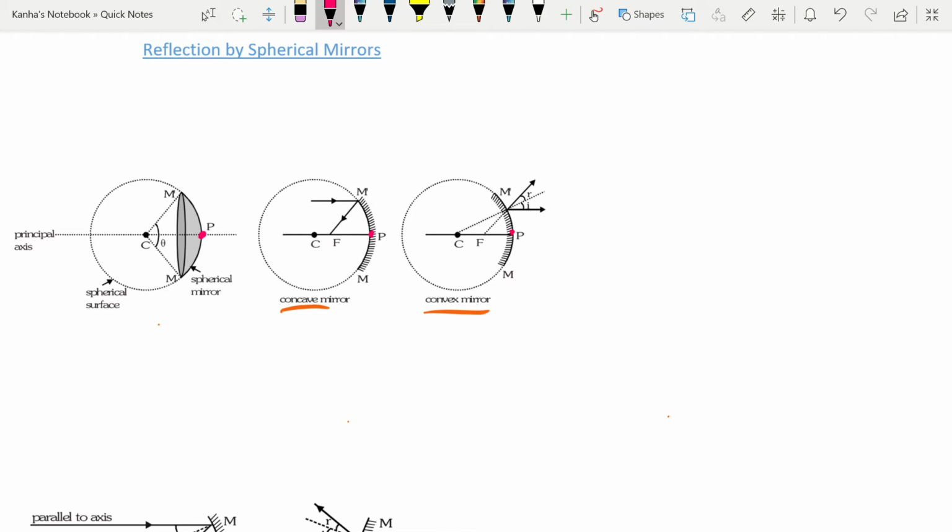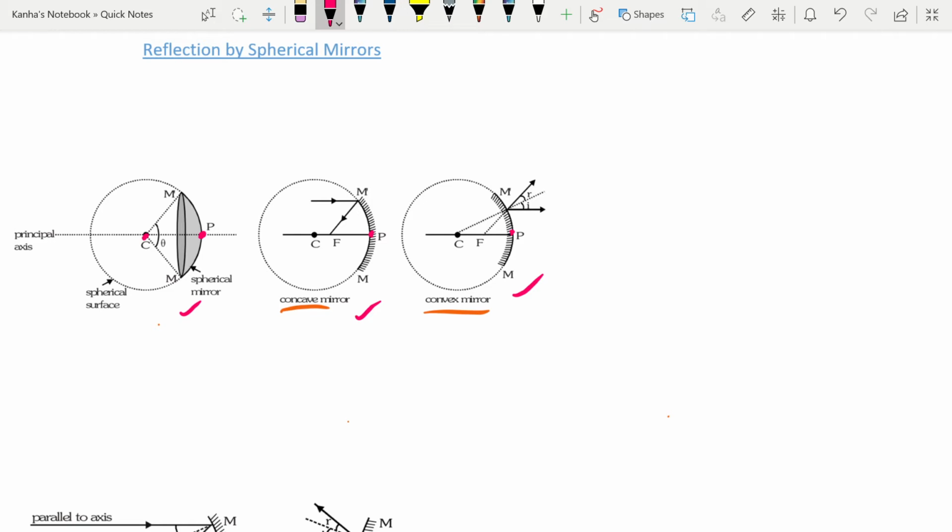Next is principal section. Principal section is any section of the mirror, such as M M prime that I've made in concave here and here. In all the cases, M M prime is passing through the pole. Next is the center of curvature, which will be denoted by C in your book and in your calculations. The center of curvature is the center C of the sphere of which the mirror is a part.